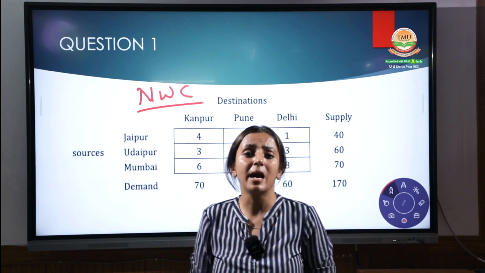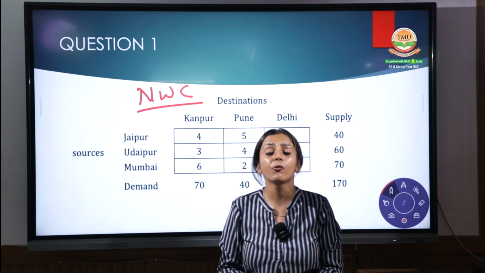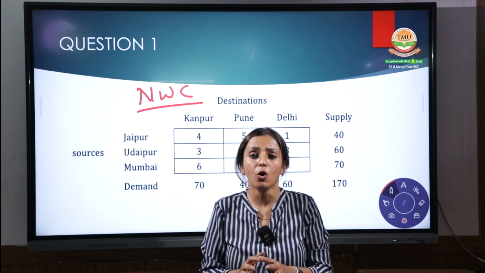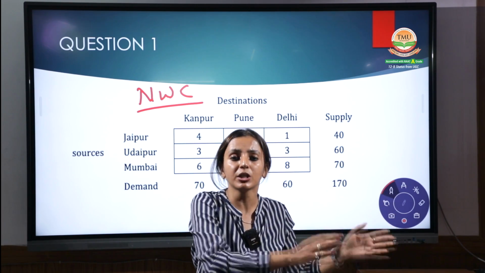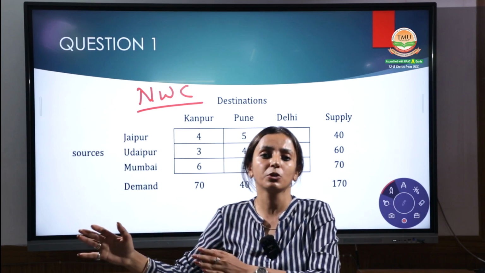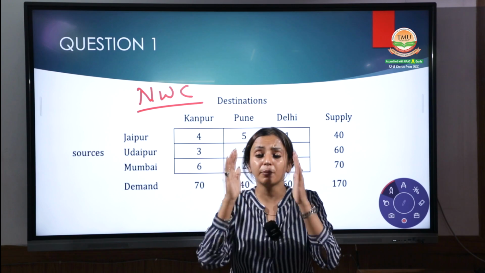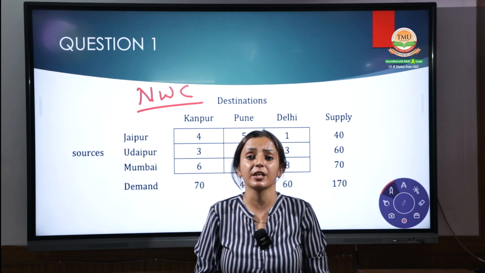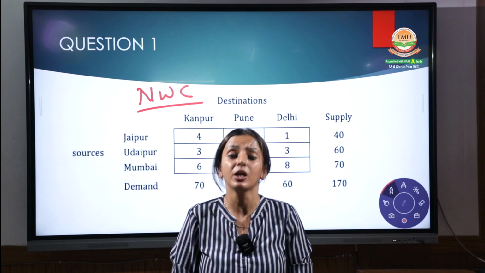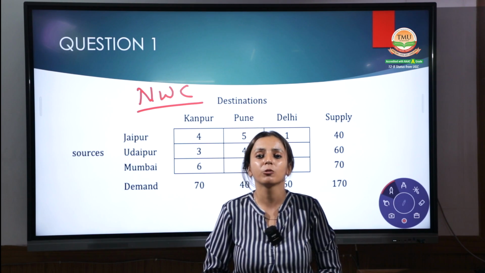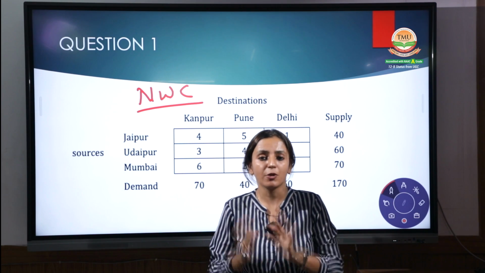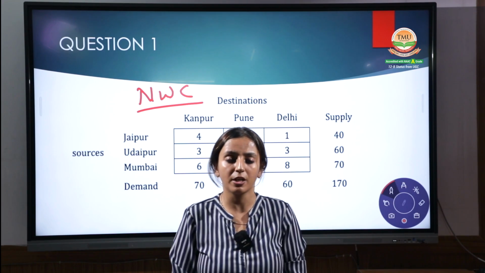Now, as a manager, you have to find the proper area where the goods can be produced and easily transferred to their destination with a minimum cost. This is the problem which transportation in quantitative techniques helps a manager solve in the best possible manner. Are you able to find the northwest corner in a proper way?